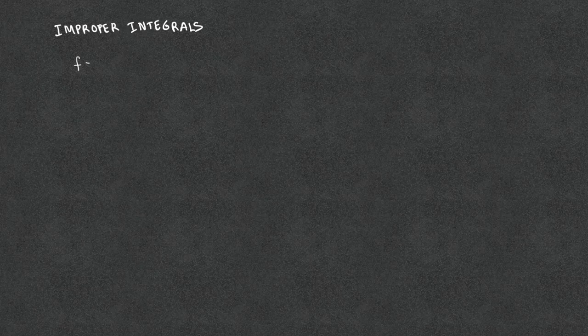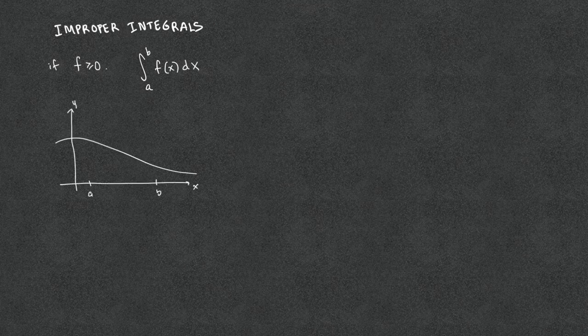Improper integral. If f of x is non-negative, then the definite integral from x equal a to x equal b of f of x dx represents the area under the curve f above the x-axis from x equal a to x equal b. If we take b to infinity, then the enclosed region is now unbounded. We might think, therefore, the definite integral is not bounded or infinity, but this is not always true.